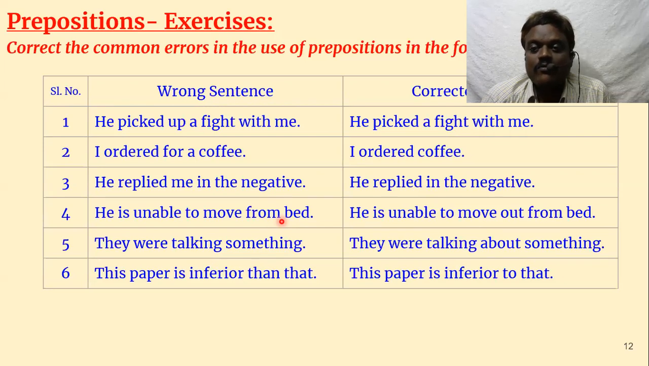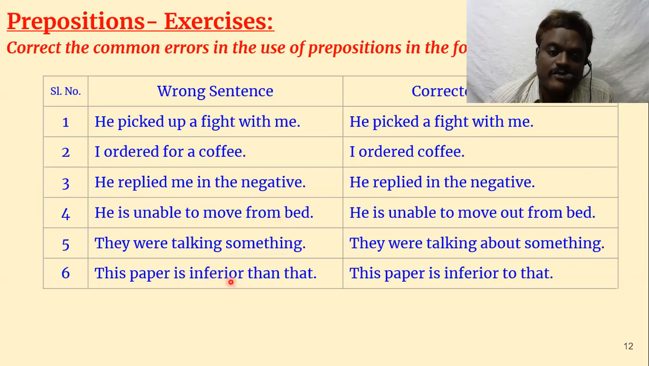He is unable to move out from bed, move away from bed, or move into the bed, or move his body from the bed. Some object should be there. Here I have chosen move out from bed, but there are many possibilities for correction. They were talking something. They were talking about something. You should have a preposition here. This paper is inferior than that. Whenever there is inferior, superior, junior, senior, these words are there, you don't use than.